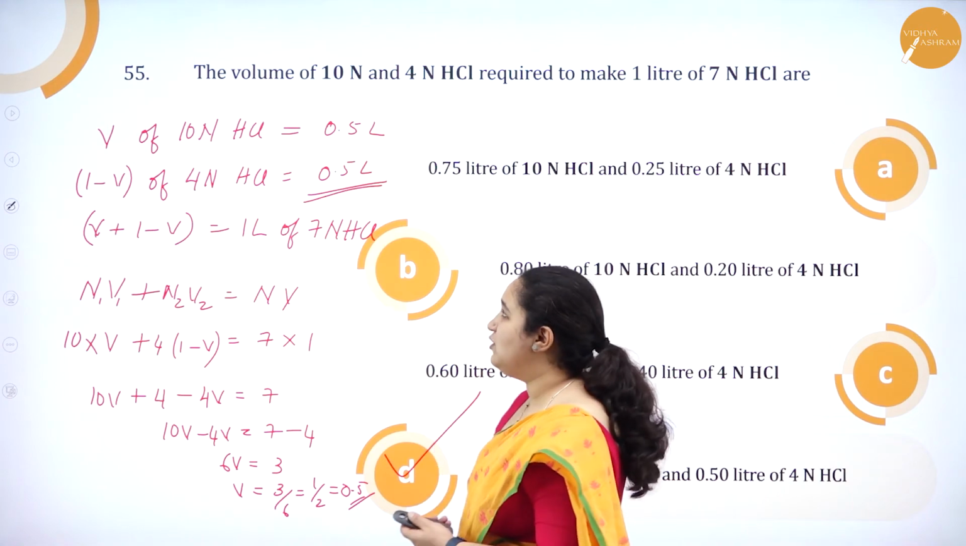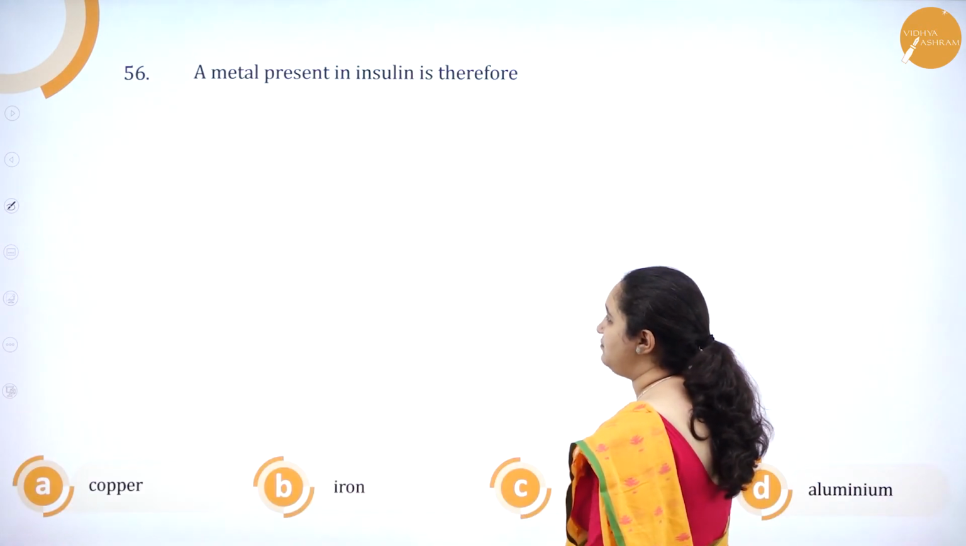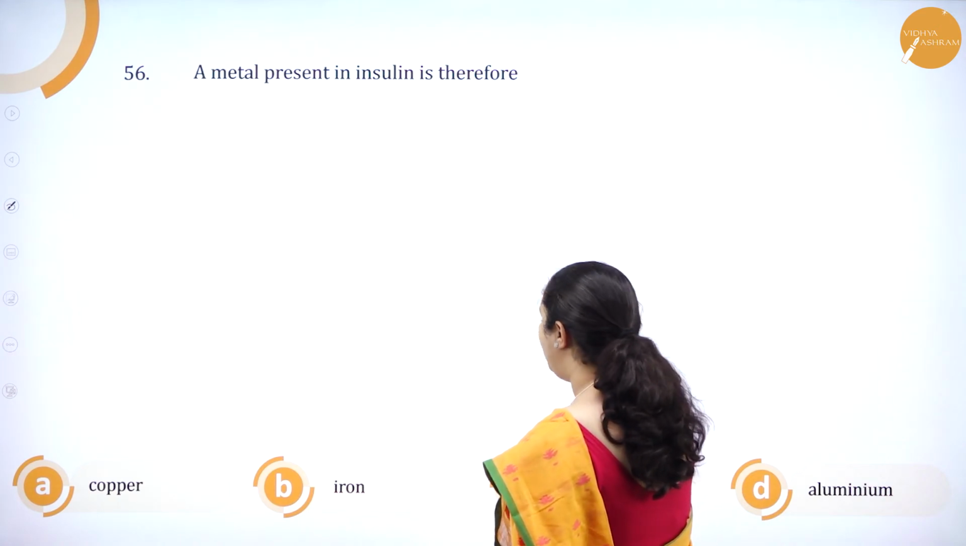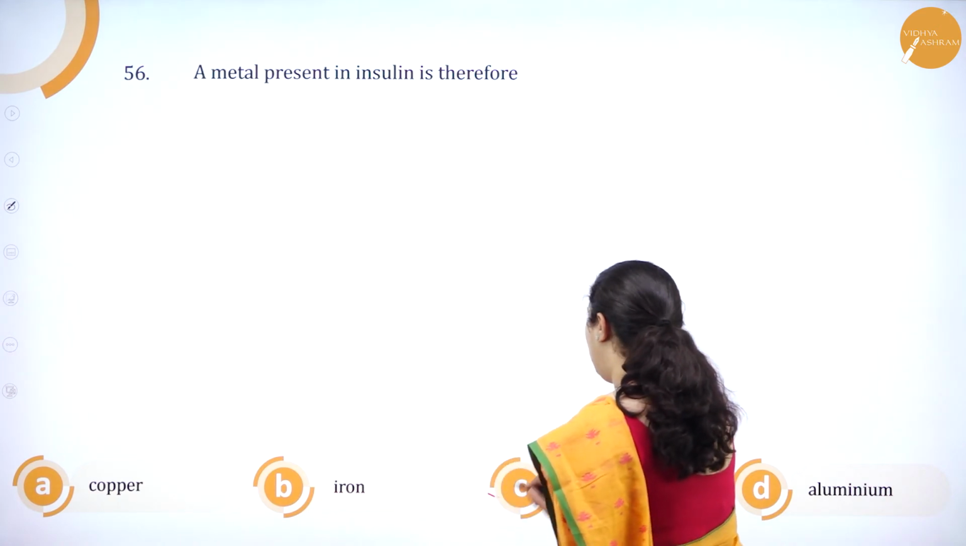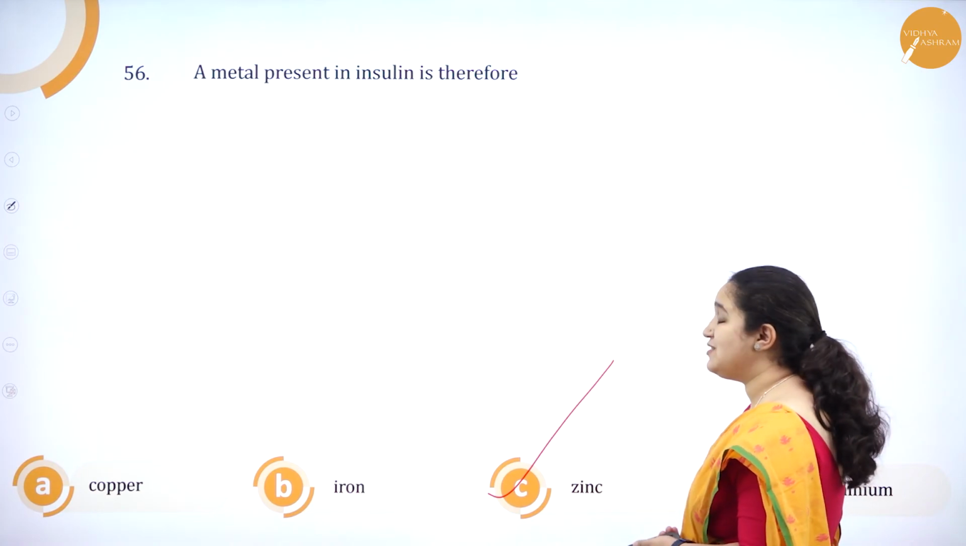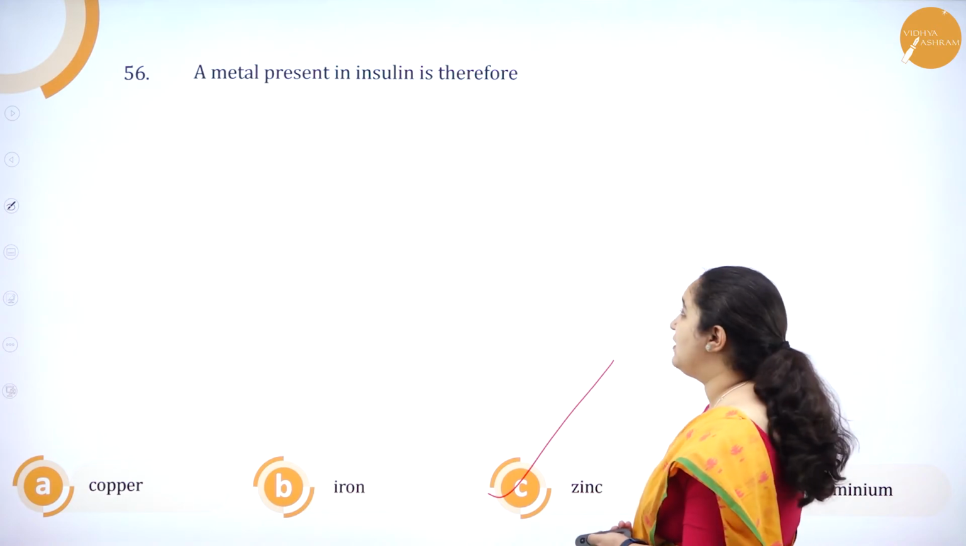Okay. So we'll go to the next question. The metal present in insulin is: copper, iron, zinc, aluminium. In insulin, we have zinc. So option C is the correct answer. Next one.